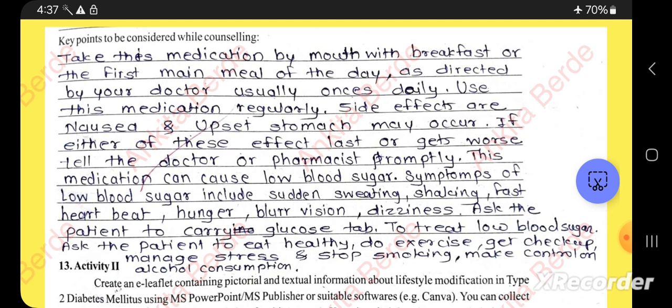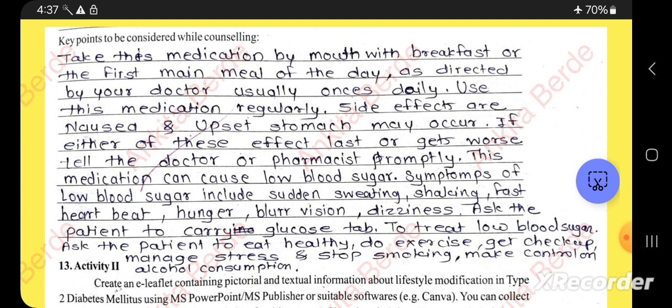This medication can also cause low blood sugar. Symptoms of low blood sugar include sudden sweating, shaking, fast heartbeat, hunger, blurred vision, and dizziness.